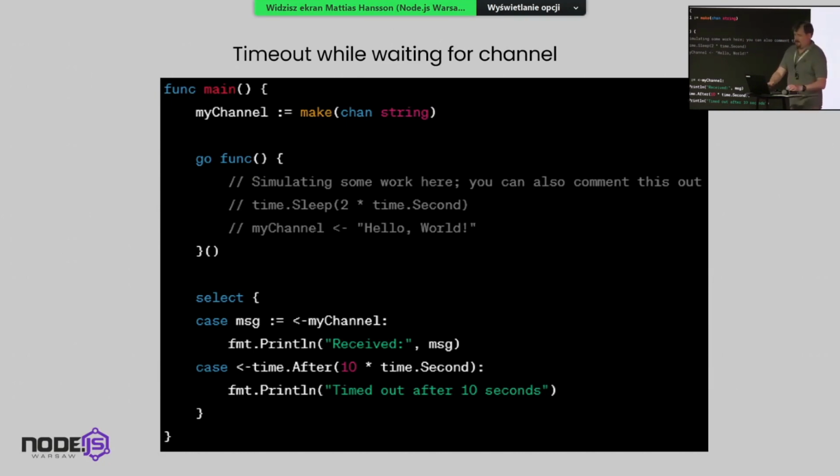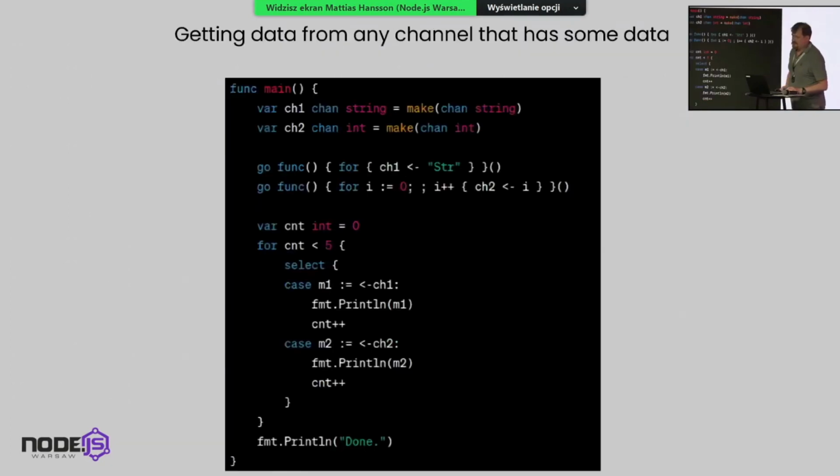And okay, just the last thing is that the select, of course, also works on separate channels. So if we have two channels here, we have one string and one int, which means, of course, what we can put on or pull off of it. Then, okay, now brace yourselves. Again, we have two Go routines at this point. We are starting two functions.